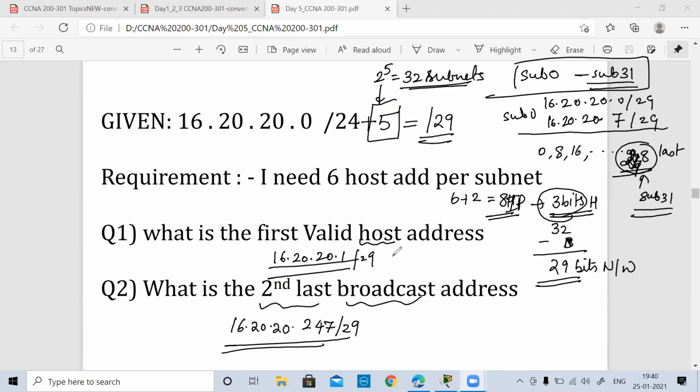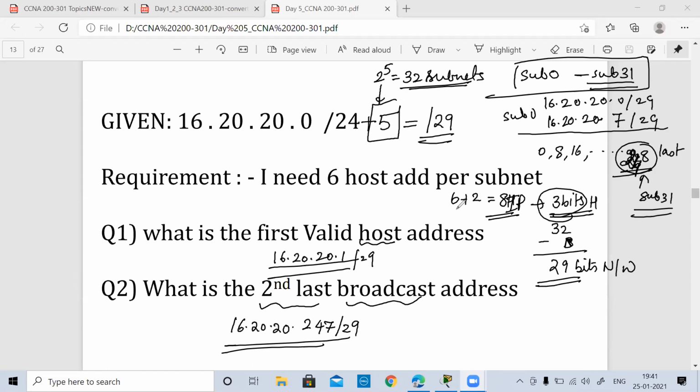Okay, I hope everyone is able to go and calculate this properly. If anyone is facing any issue, please let me know so that I can help you all. Anyone, if anyone is facing any issue, please let me know, guys. I'm having trouble understanding only this part. How do you calculate straight away the second last broadcast?